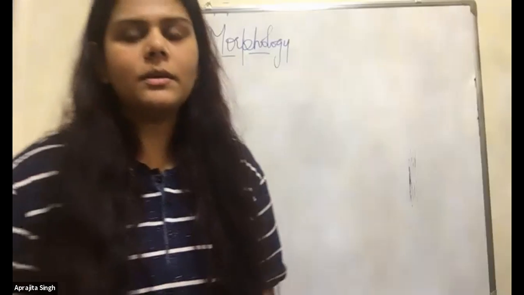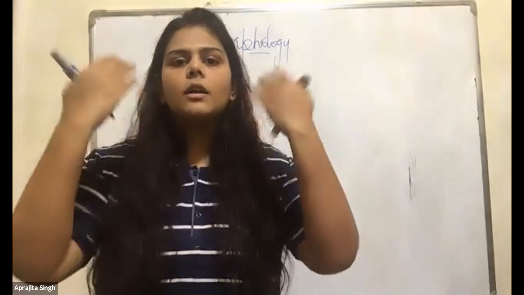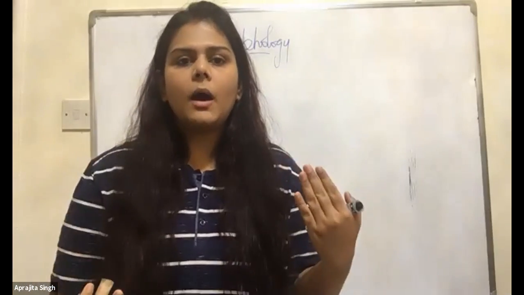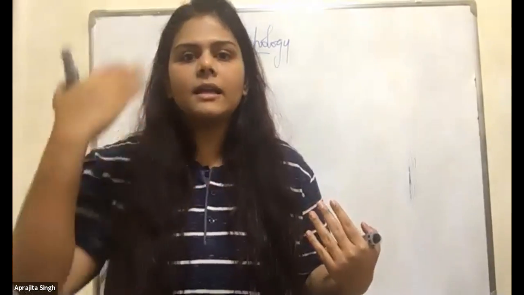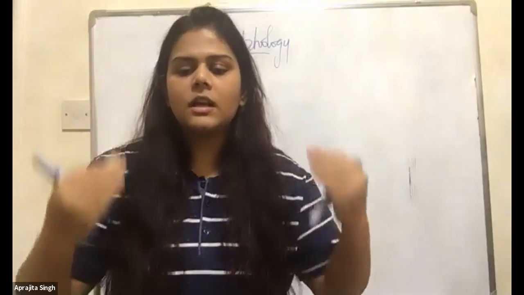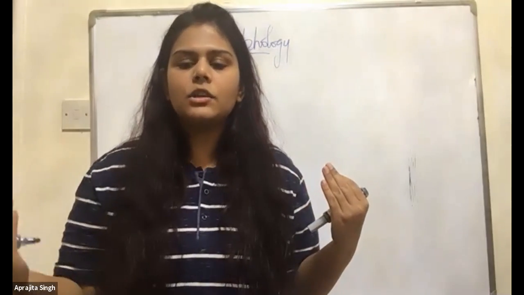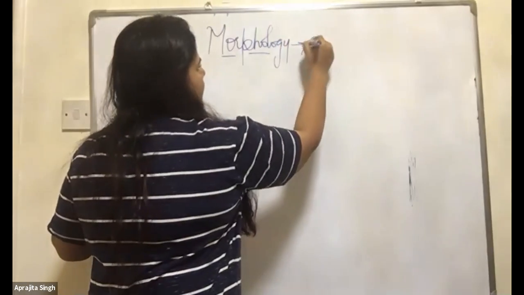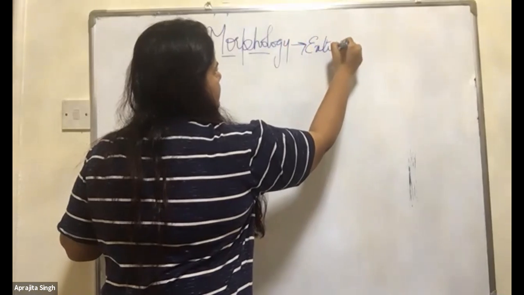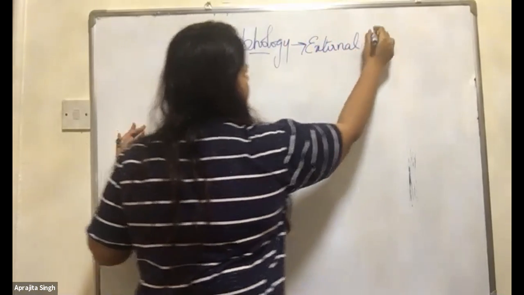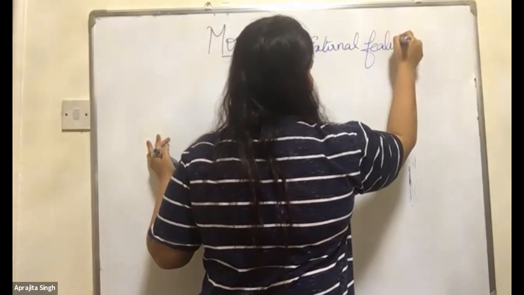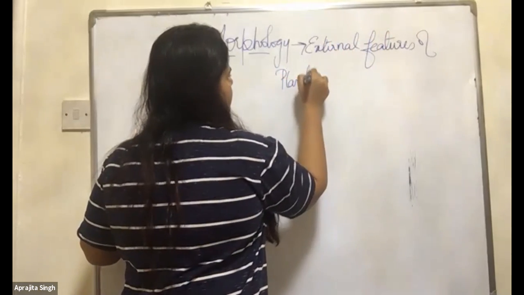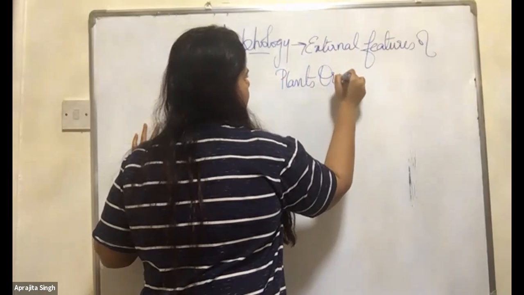Meaning of morphology? Okay, fine, I'll tell you. The external features. When we study anyone, that is the external features. The study of external feature of plant's organ.